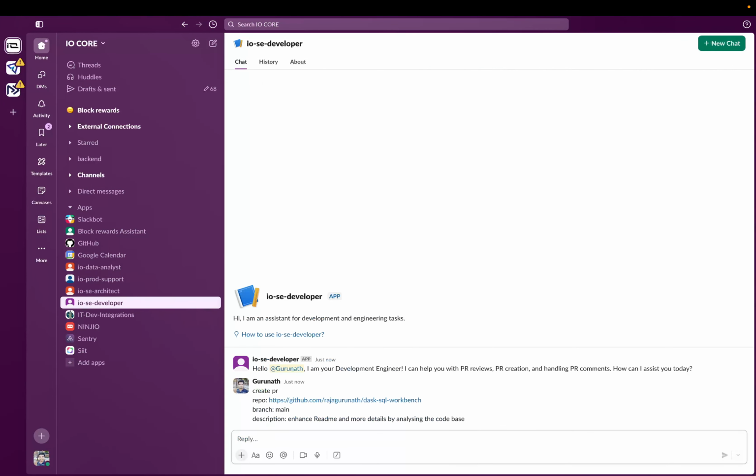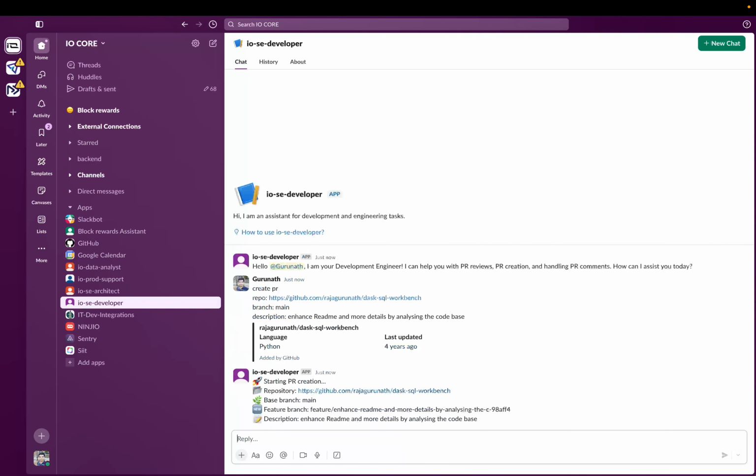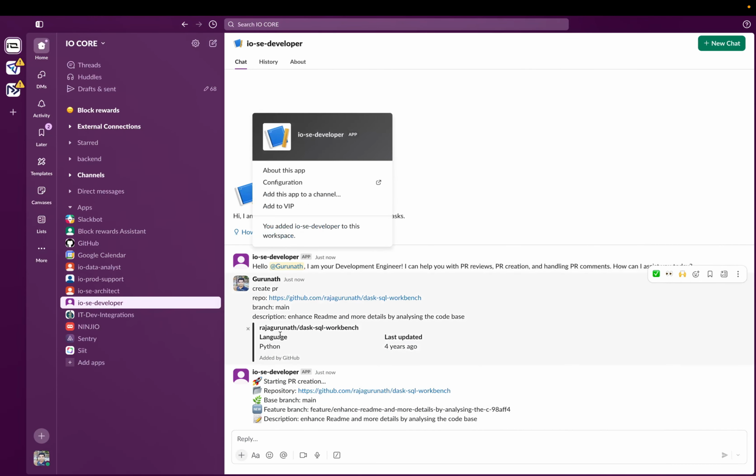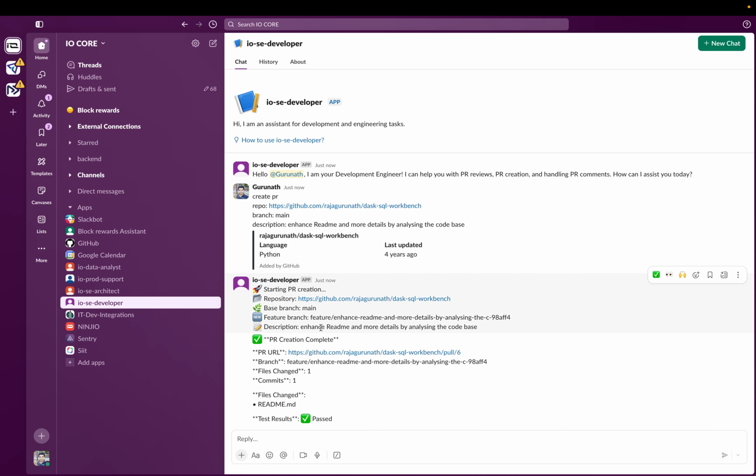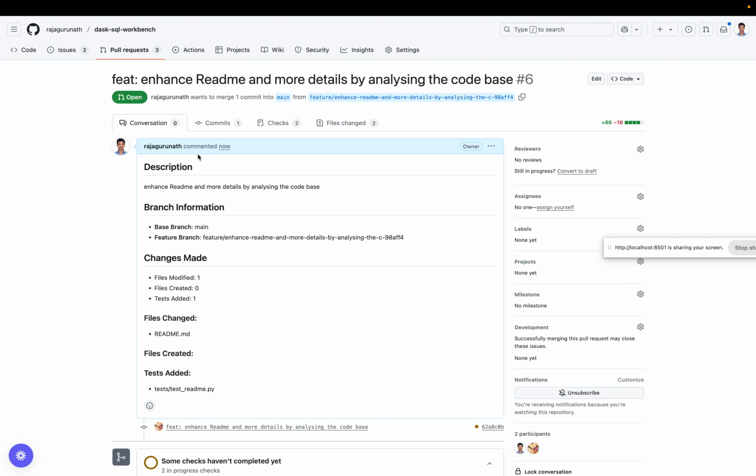So you can create a PR, review the PR, and add your comments in the PR, and then this developer can pick up the comments and act on them. All these things can be done. So you can vibe code it: just communicate with this agent, and you can vibe code your entire app, entire feature. This is one major advantage. You can do this with the comfort of your phone, just Slack, and you're all set. So these are the comments I got.